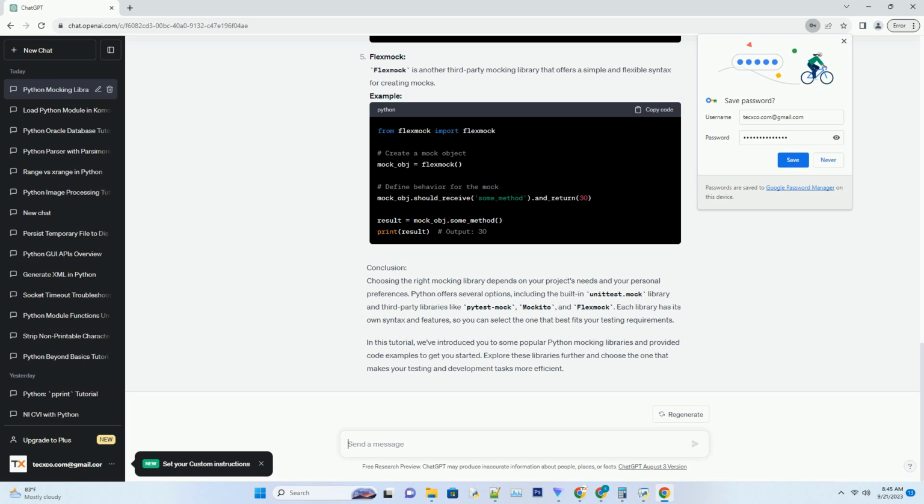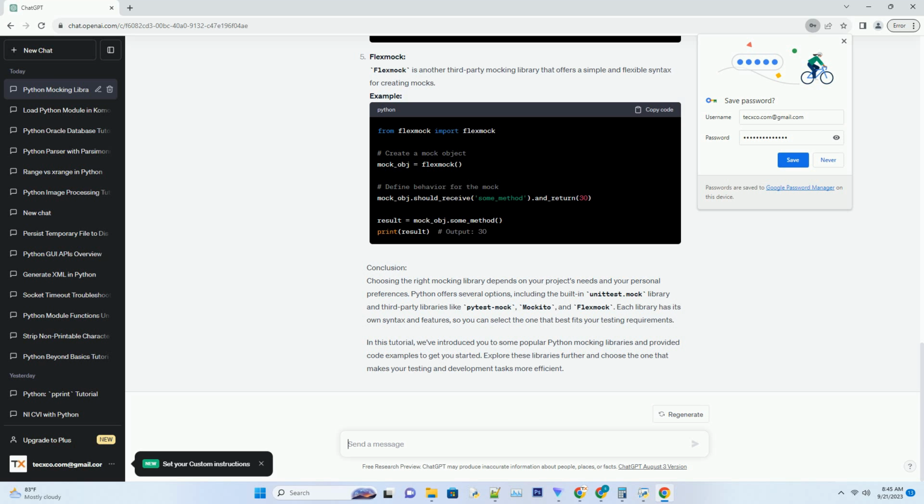Example: Mockito. Mockito is a third-party mocking library that provides a more fluent and expressive API for creating and configuring mock objects. Example: flexmock. Flexmock is another third-party mocking library that offers a simple and flexible syntax for creating mocks.